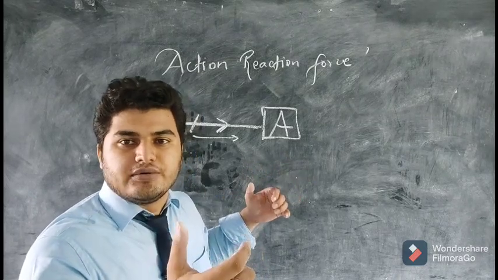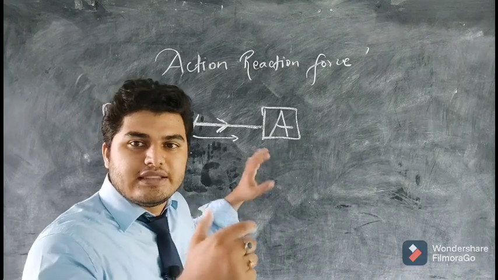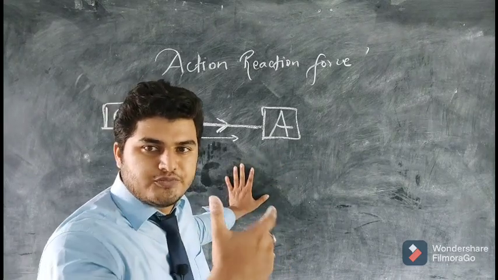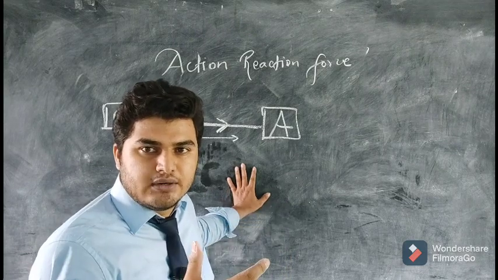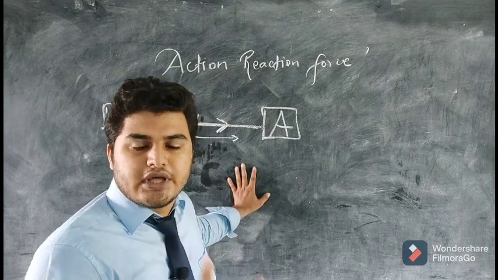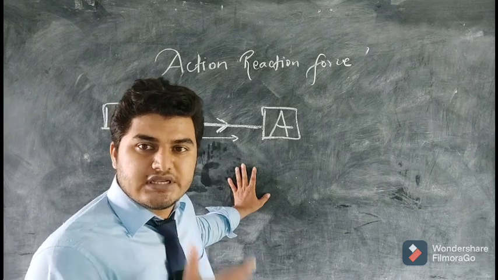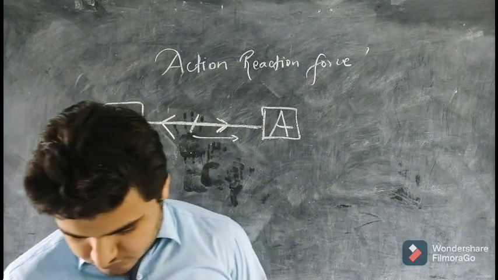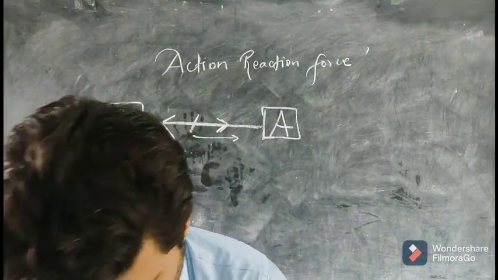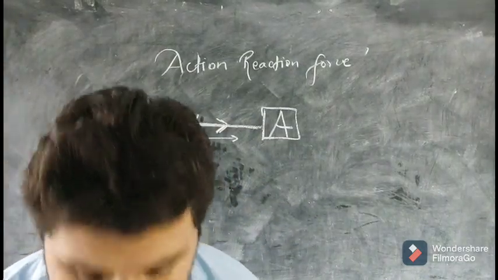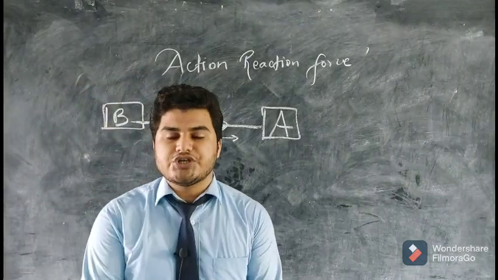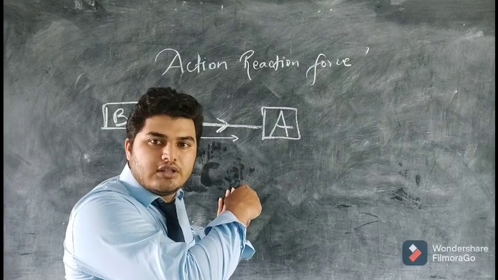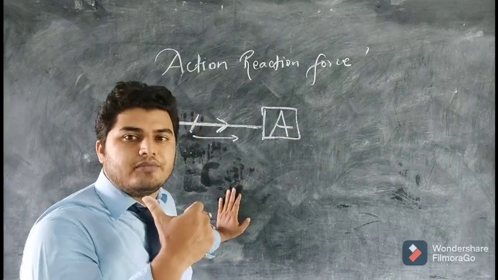They are in opposite direction, because neither am I moving backward, nor is the wall moving backward, which means that neither force is greater and they are equal to each other. Then if we are talking about action reaction force, the action force is acting on the wall and the reaction force is acting on me.